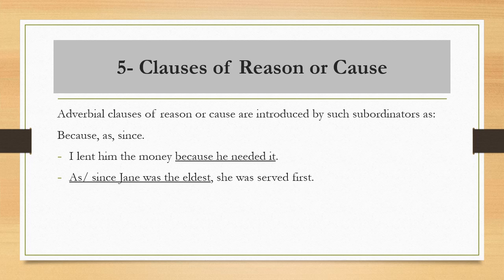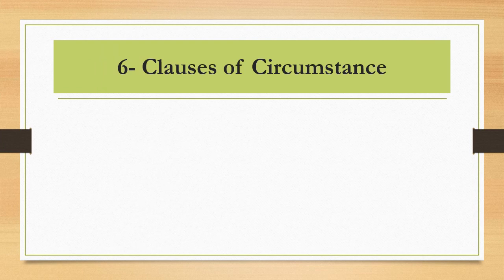As or since Jane was the eldest, she was served first. As or since Jane was the eldest is an adverbial clause. It is a clause of reason, or we call it a clause of cause. The sixth type is clauses of circumstance.